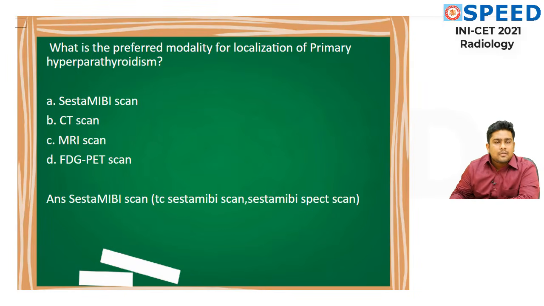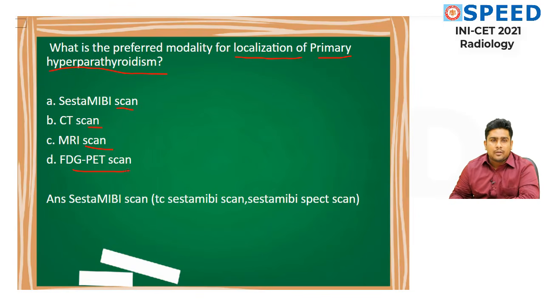Okay, let's go to the next question. What is the preferred modality for localization of primary hyperparathyroidism? Look at this question, preferred modality for localization. The four options are Sestamibi scan, CT scan, MRI scan, FDG PET scan. I have straight away given the answer. It is not about discussing and making you more stressed about what the answer will be. It's a worked format, so you have all the answers.